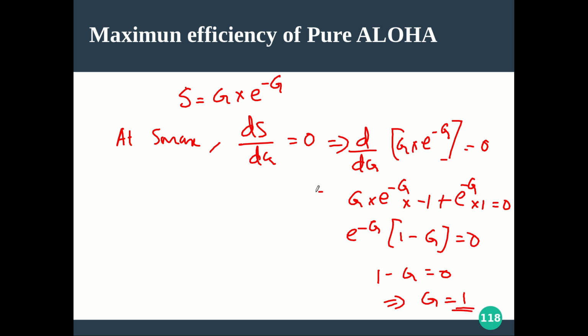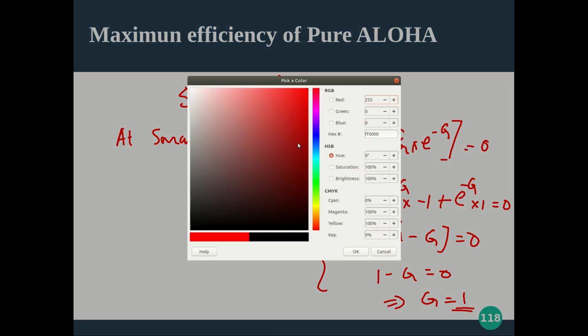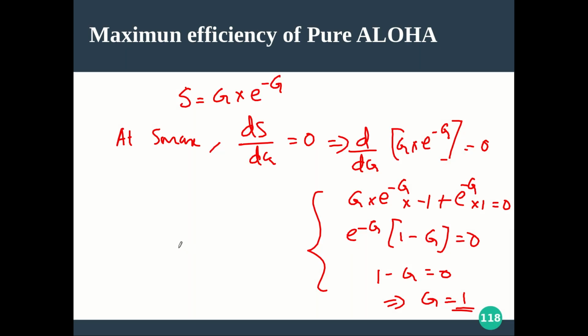Now let me write this maximum. The stationary point I got is G equal to 1. So what is S max? It is the same function with G equal to 1.